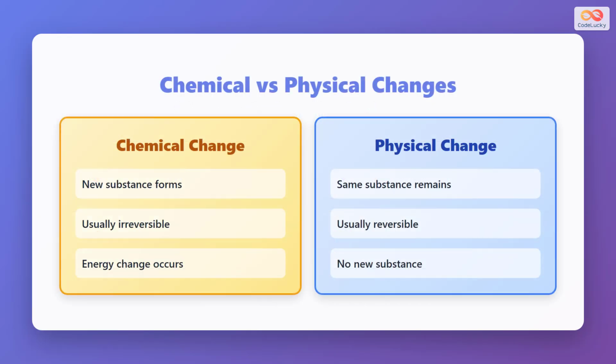It's important to distinguish between chemical and physical changes. In a chemical change, a new substance forms with different properties, and the change is usually irreversible. Energy changes occur during the reaction. On the other hand, physical changes keep the same substance with only altered appearance or state. Physical changes are usually reversible, and no new substance is created.